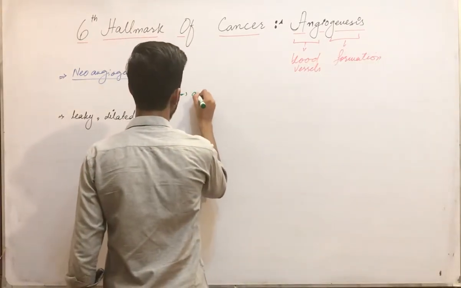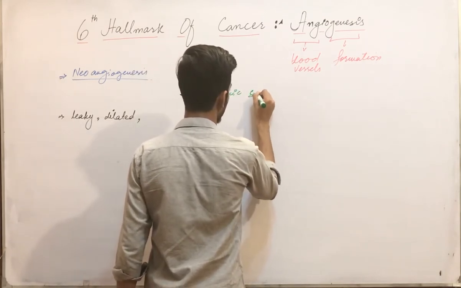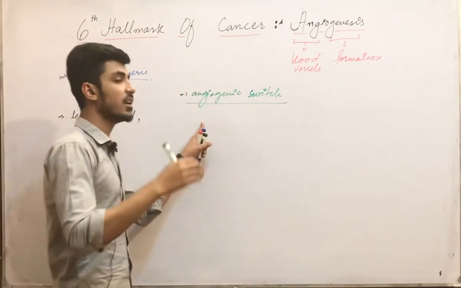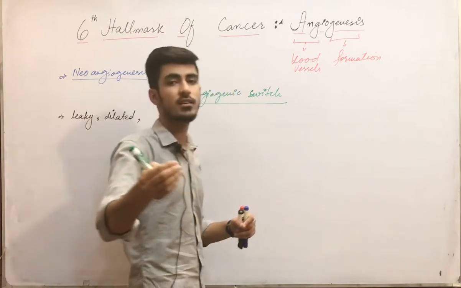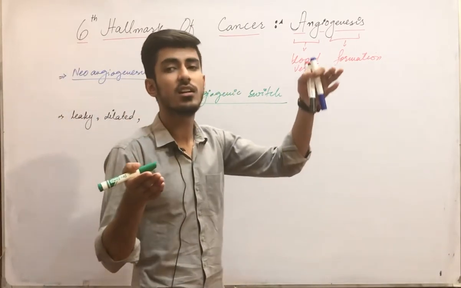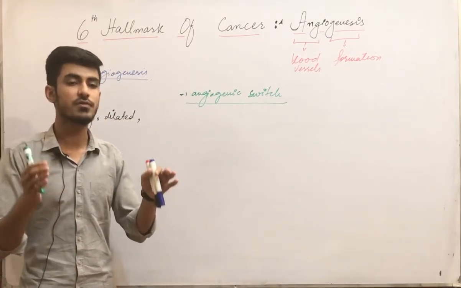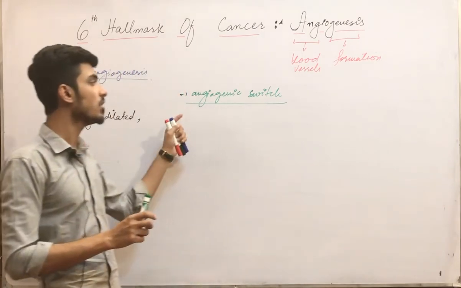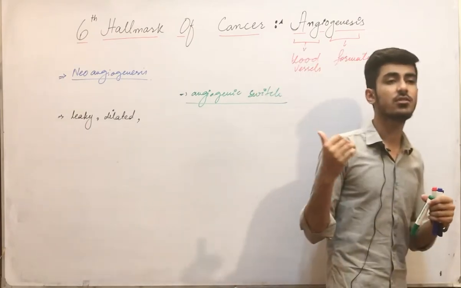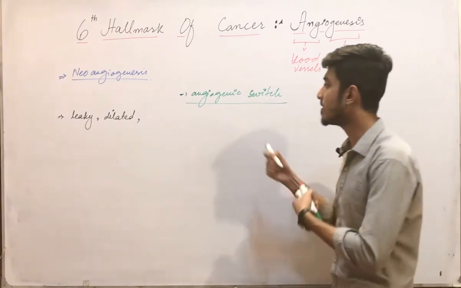This is the angiogenic switch. I told you what this means: the angiogenic factors, those that promote the formation of blood vessels, are increased, and those factors that decrease the formation of new blood vessels are decreased. Why are angiogenic factors increased?